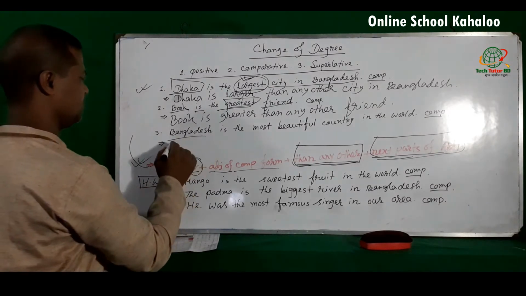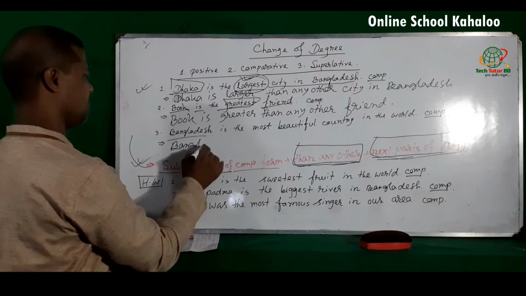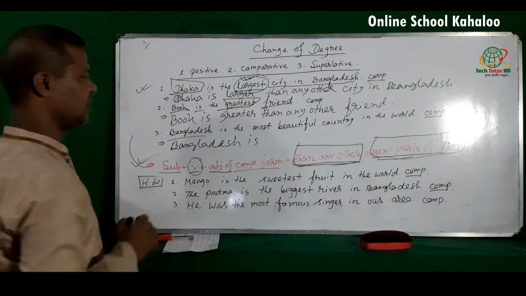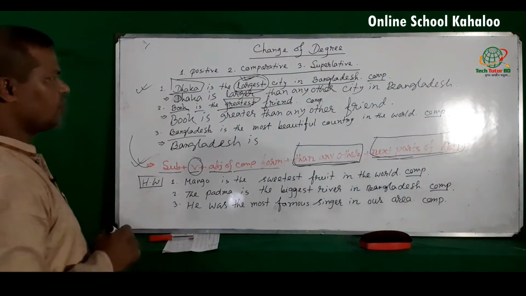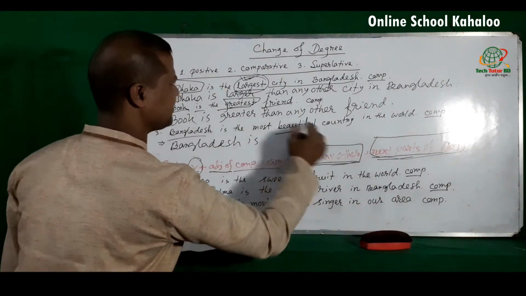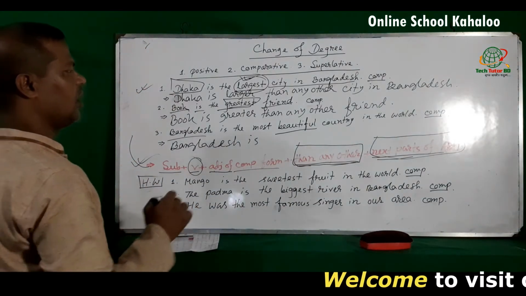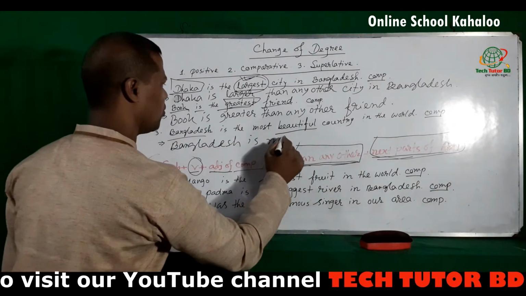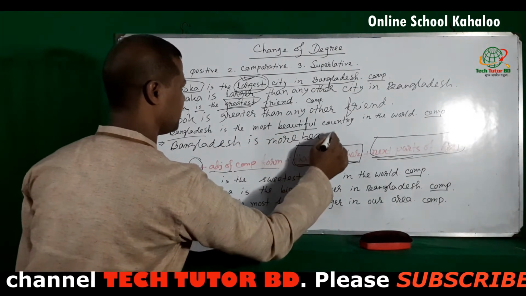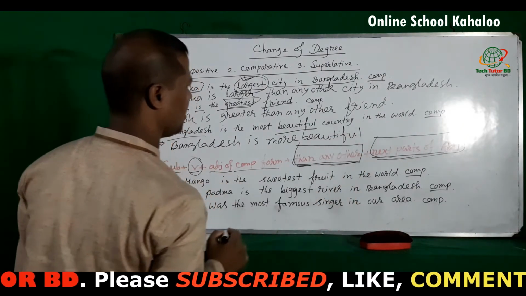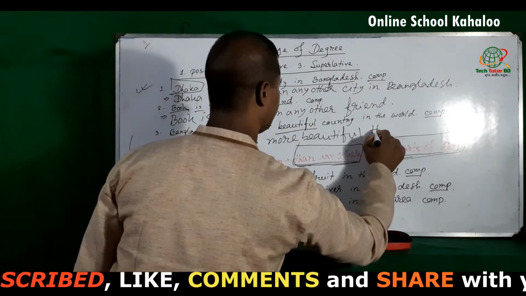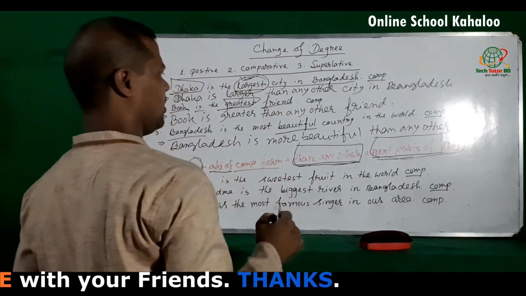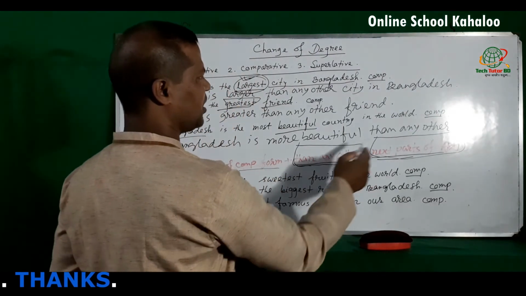Here the subject is Bangladesh, and here the verb is, and adjective of comparative form. Here the adjective is beautiful, and to make it comparative form we have to use more beautiful, and then any other, and next part of the adjective.